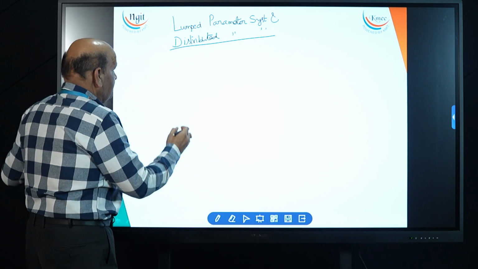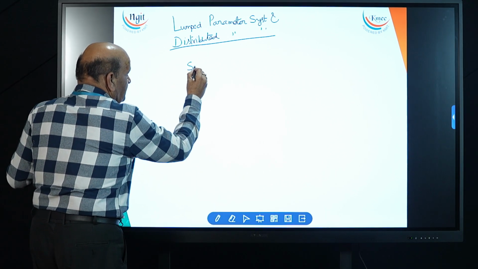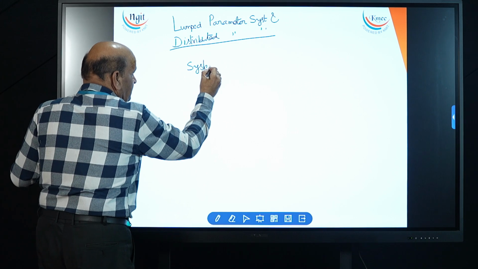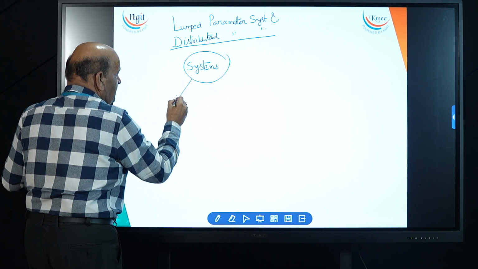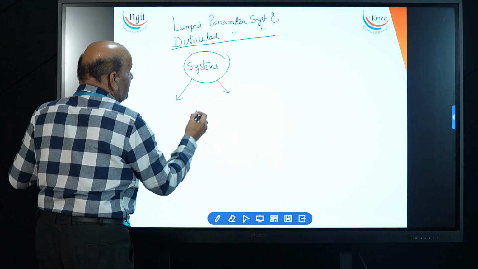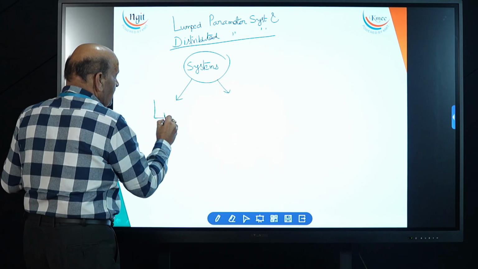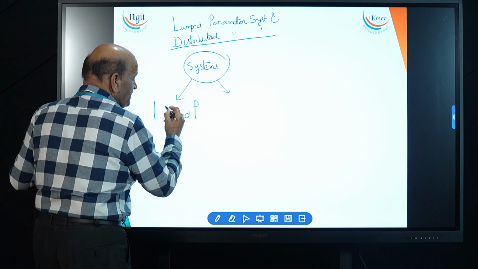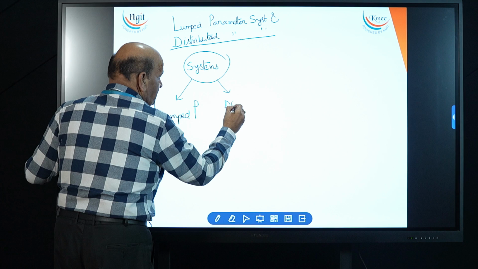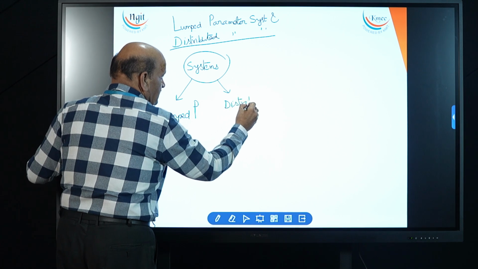Now, let us start. Under this concept, take the systems. Under this heading, we are making 2 different sub-kinds. One is called lumped parameter. The second kind of system is called distributed parameter.